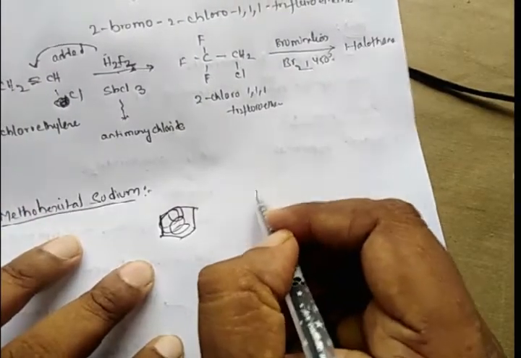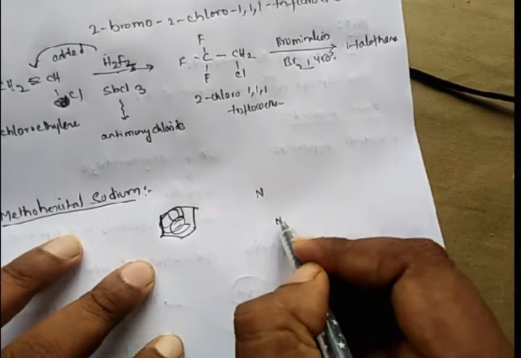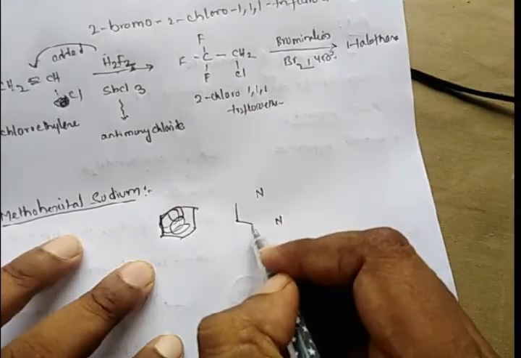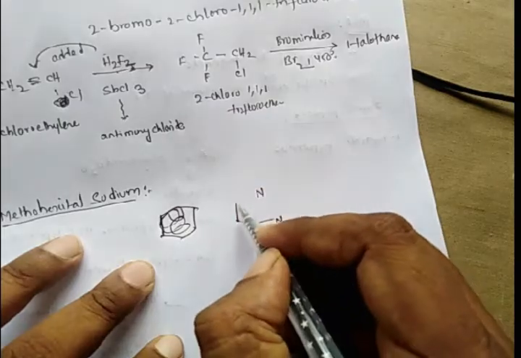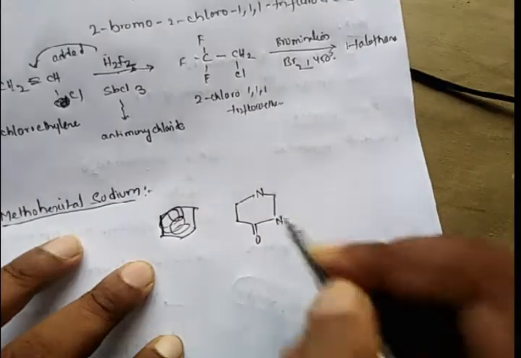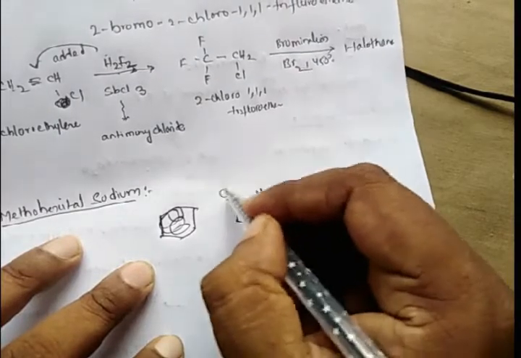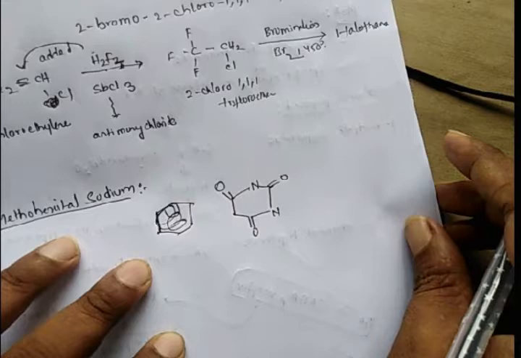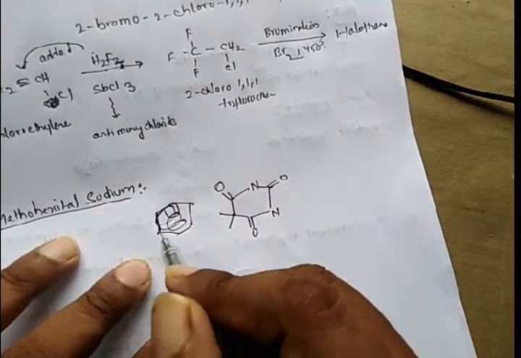There is a nitrogen atom here, there is another nitrogen, a double bond, oxygen. Here there is a keto group, here a keto group. Then there are two alkyl groups here.